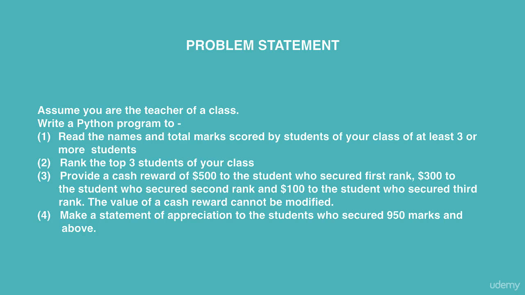Firstly, create a dictionary that holds the total marks scored by the students, and then sort the dictionary in a descending order so that at the beginning of your dictionary you have the student who has secured maximum number of marks, and since the cash reward cannot be modified, the values of cash rewards needs to be a tuple, and then you need to make an if condition check to see who has scored 950 marks and above.